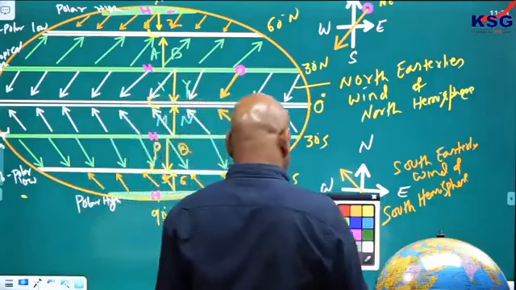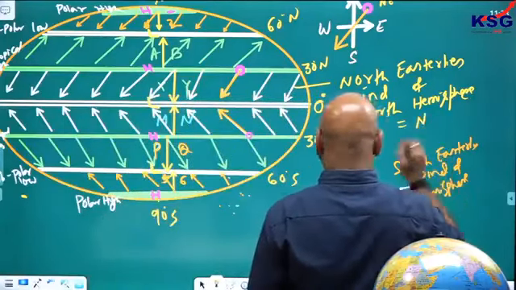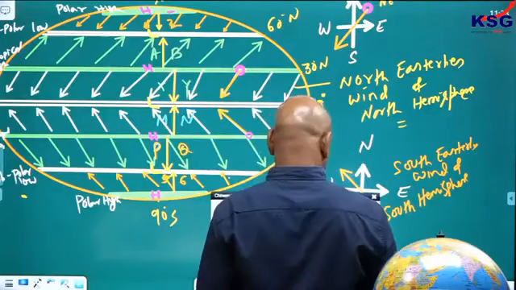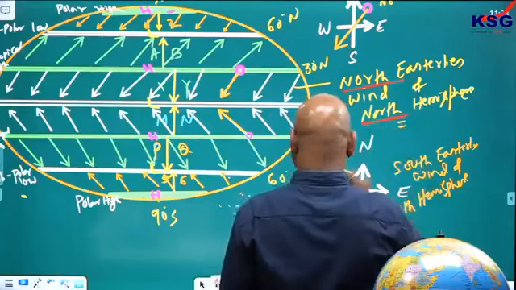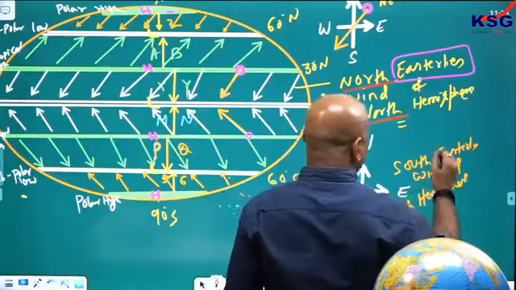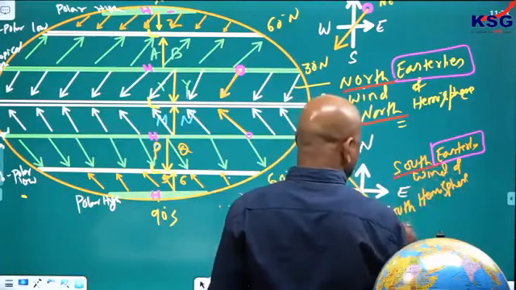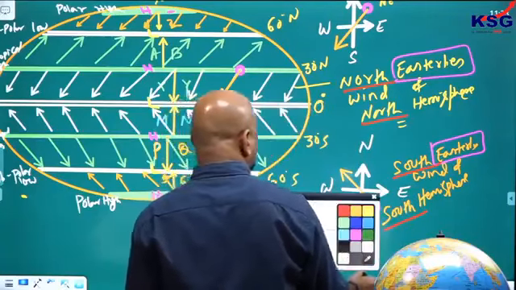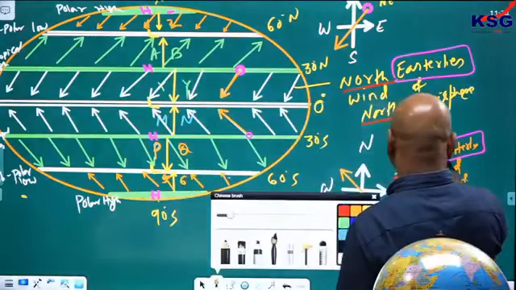Instead of saying so many things, usually north easterly नहीं बोल के क्या बोलेंगे? Easterlies only. North easterly, देखो हम क्या बोल रहे हैं यहाँ? North easterlies of north hemisphere. So we will focus only on the easterlies. Here is only on the westerlies. We are saying like south easterly of south hemisphere. Only easterlies को focus करो. So this is called as the easterlies wind. Here it is called as easterlies.